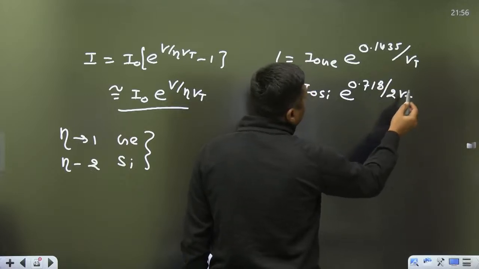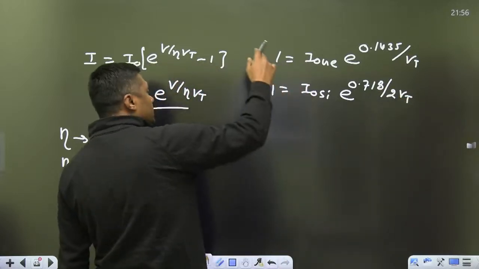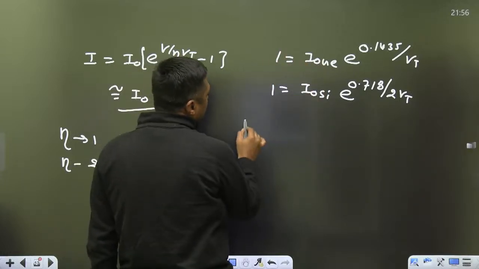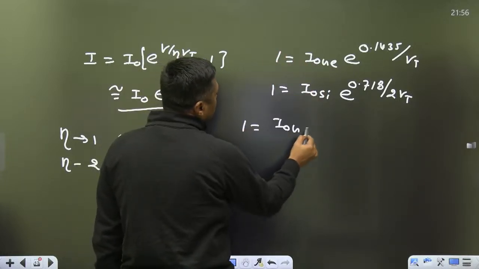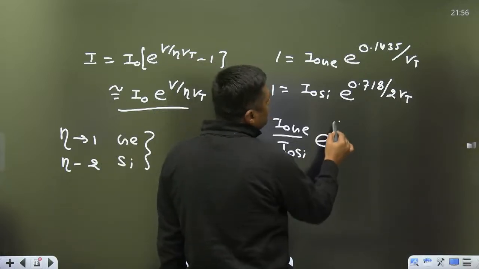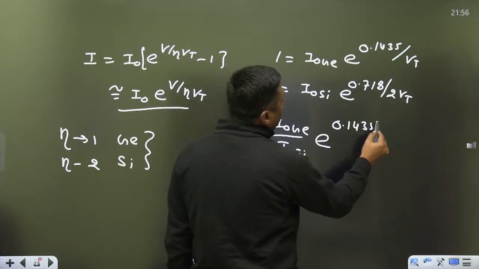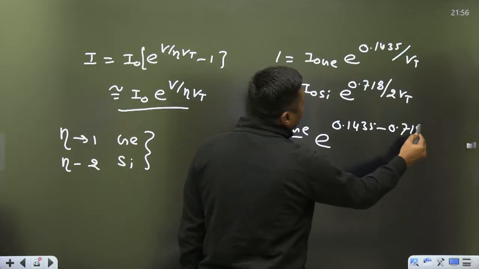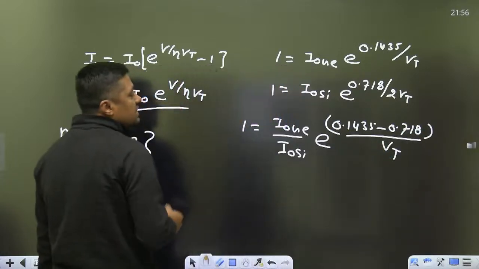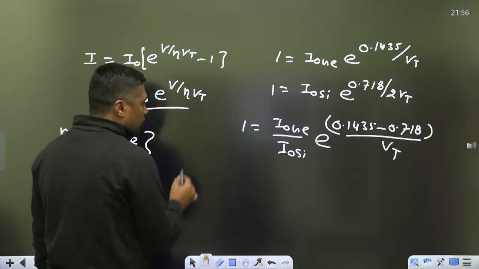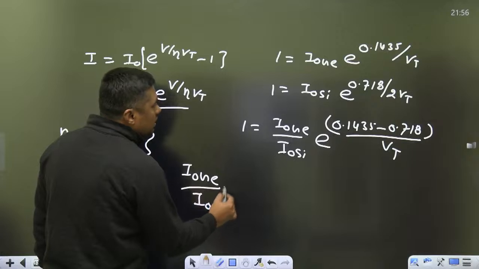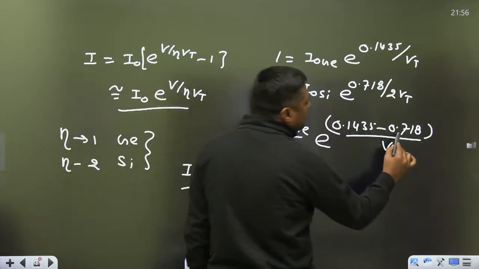Now you can divide these two, and when we are dividing these two, it will become I naught of germanium upon I naught of silicon e raised to power 0.1435 minus 0.718 upon Vt. You can find this is a negative value, so this time it will become positive. The silicon term is divided by 2 also.